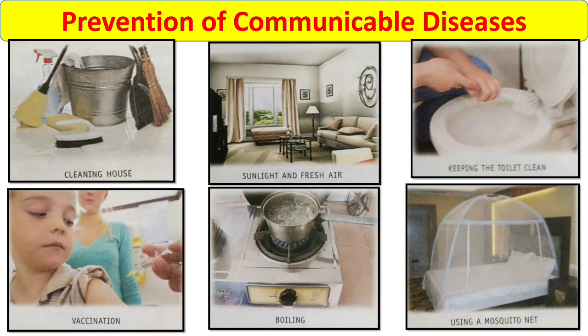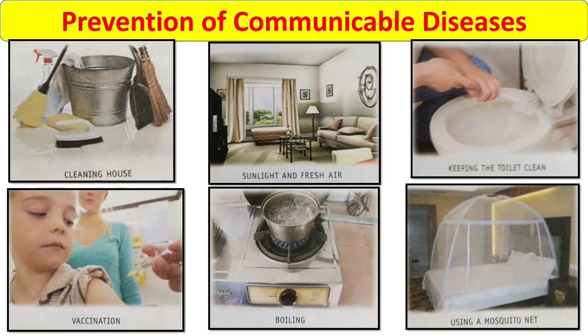Now take a look at these preventions. We should make efforts to prevent the breeding of germs. Destruction of mosquitoes and their breeding grounds is the best solution for protection from these dreadful diseases. So what are the methods of prevention?